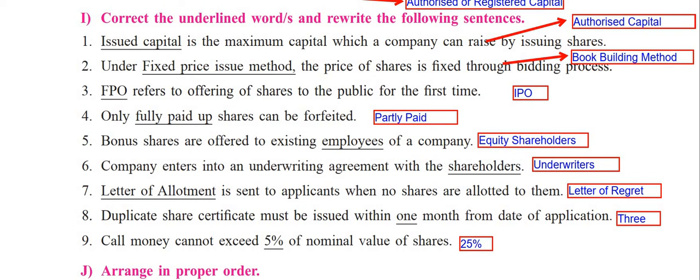Next, company enters into an underwriting agreement with the shareholders. No, not with shareholders, but it is with the underwriters. Letter of allotment is sent to the applicants when no shares are allotted to them. Never. Letter of allotment is sent only when you allot shares to them. It is letter of regret. You can see here. Okay. Duplicate share certificate must be issued within 1 month from the date of application. No, within 3 months from the date of application. Then comes call money cannot exceed 5% of nominal value of shares. No, it's not 5%, it is 25%.